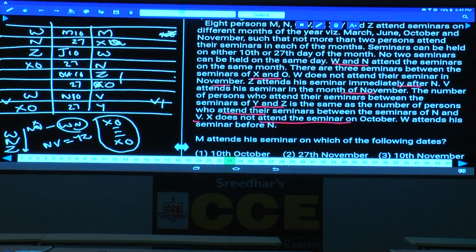Now, apart from this one, we have one more valid arrangement. I will write one more. Tell me whether that is valid or not. Now the other valid arrangement is Y, X, W, N, Z, O, M, V. This is the arrangement you got.